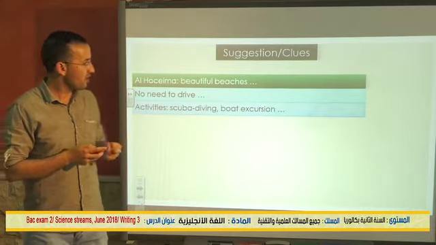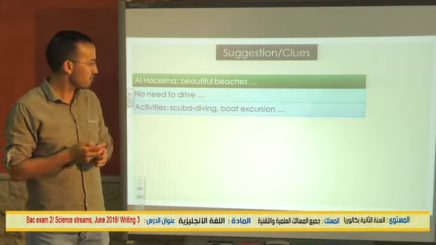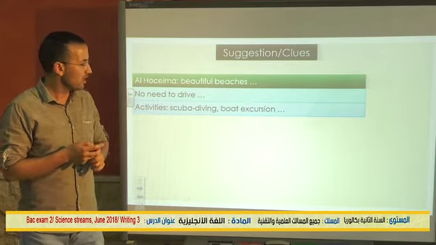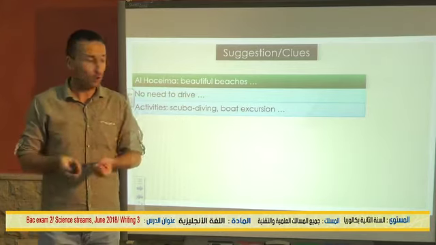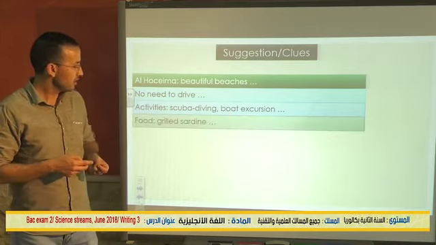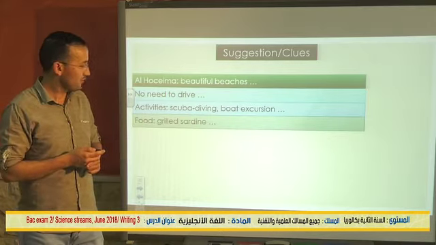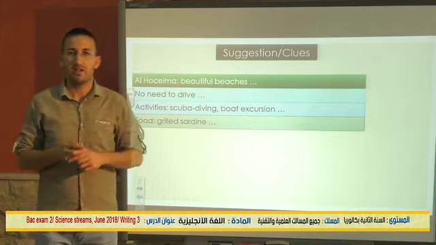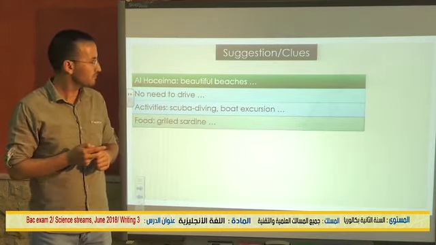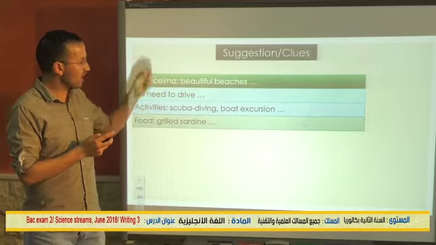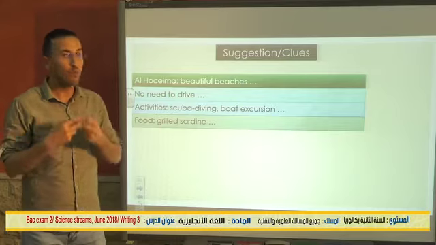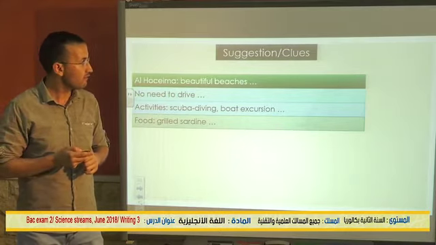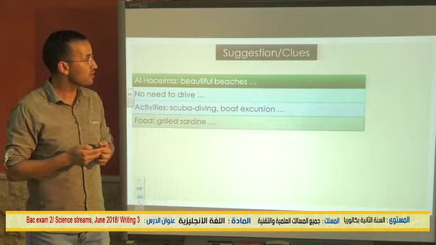The next idea is that if you choose to go there, you're going to have a lot of activities, like, for example, scuba diving, boat excursion, snorkeling, etc. And the last idea here is this, food. If you are crazy over food, you can, for example, try grilled sardine. So now we have these suggestions. Now we need to put them together to have a well-organized paragraph. So again, let's see how we can do this.